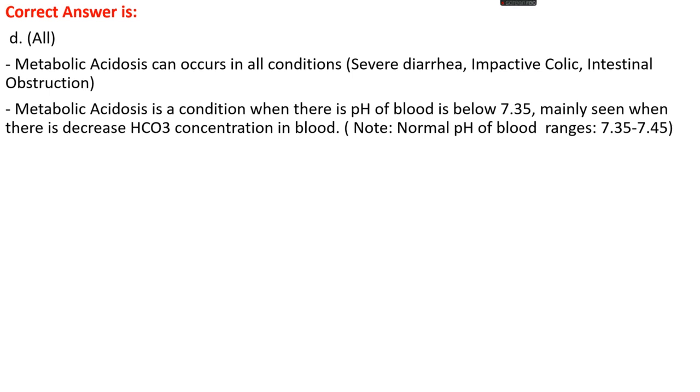Metabolic acidosis is the condition where the pH of blood goes below 7.35, mainly seen when there is decreased bicarbonate concentration in blood. We consider metabolic alkalosis when the pH of blood goes beyond 7.45.